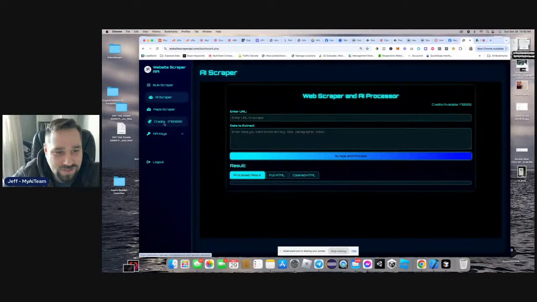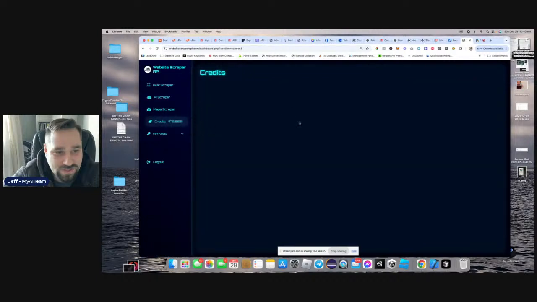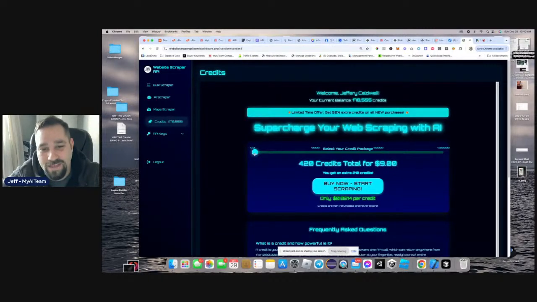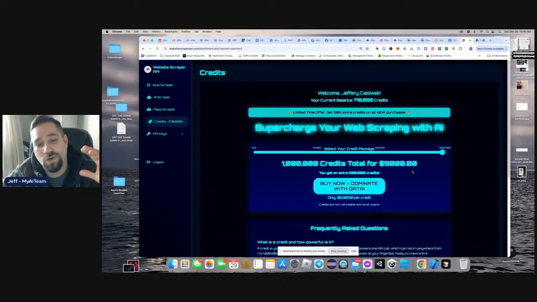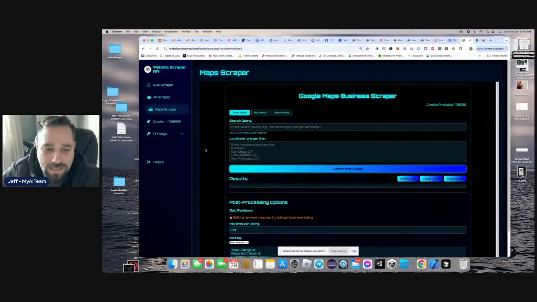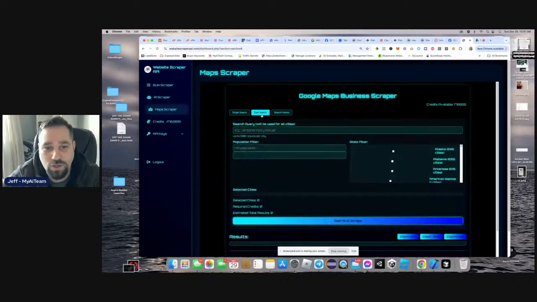You can see inside here, you could purchase credits. The credits start at 420 credits for $9. And then you could go up from there all the way to 1,000,000 credits for $9,000. Okay, so here's what we could do. If we go right here on the left-hand side, we have Map Scraper. If we come in here, we can do one location per city, or we could do bulk search.